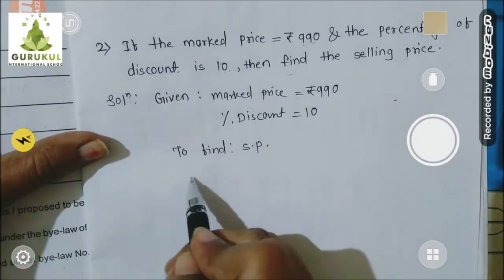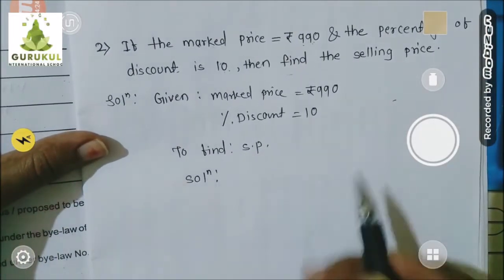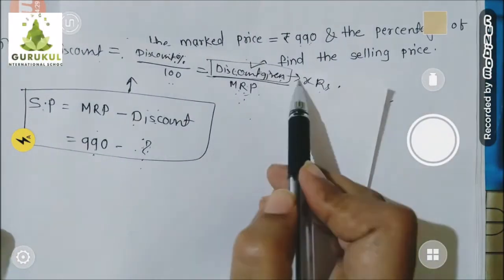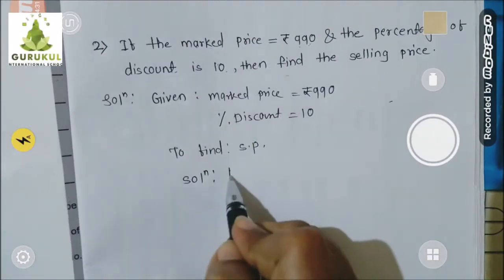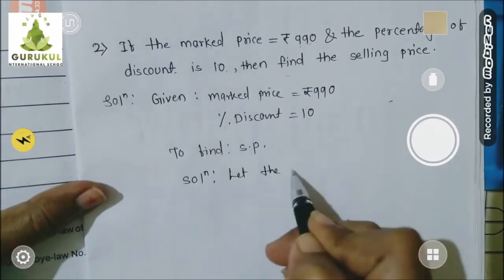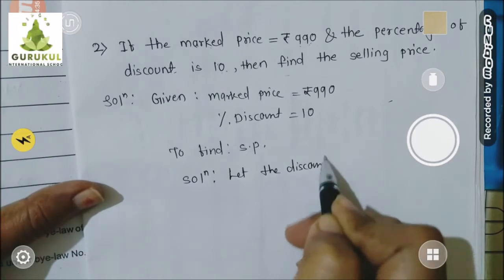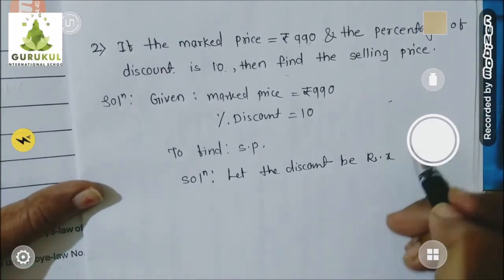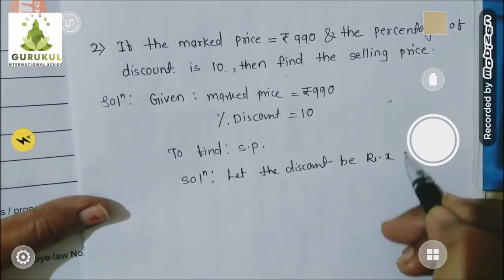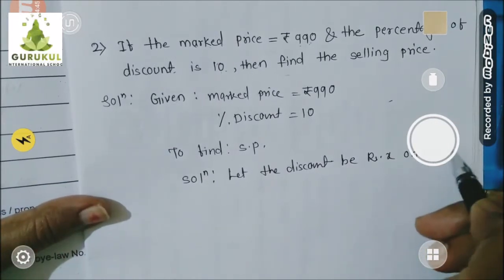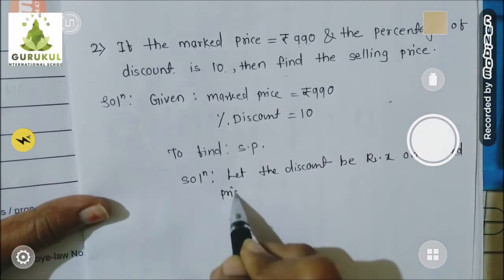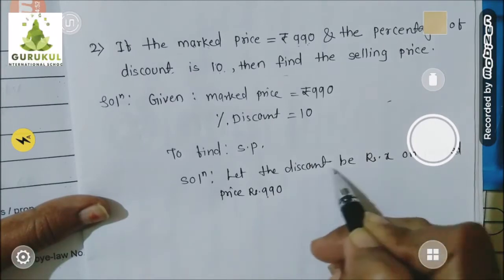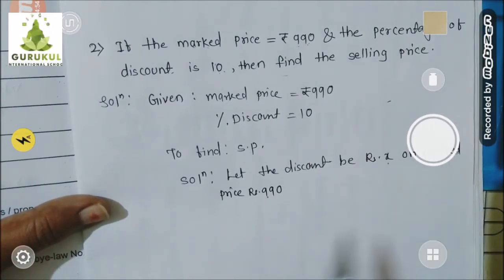Understood? Let's start. As I told you, first I will assume what? Discount is X rupees. You remember? Discount I will assume X rupees. So I will write let the discount be rupees X. Okay? On mark price rupees 990. So on this mark price, discount whatever I have assumed is X rupees.